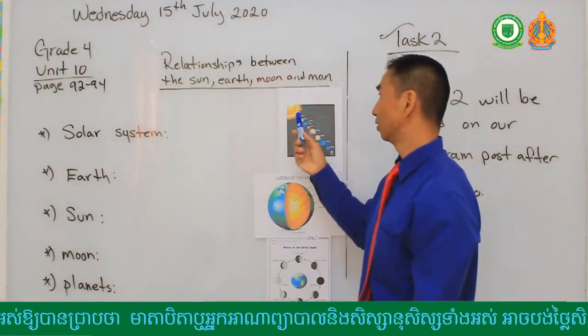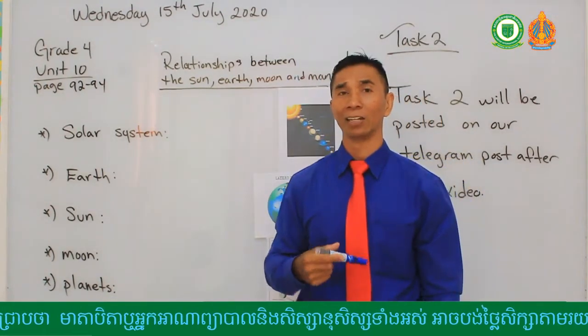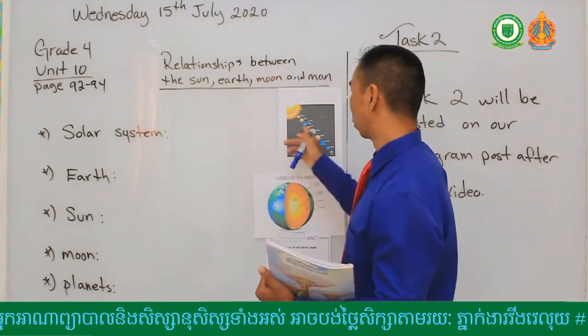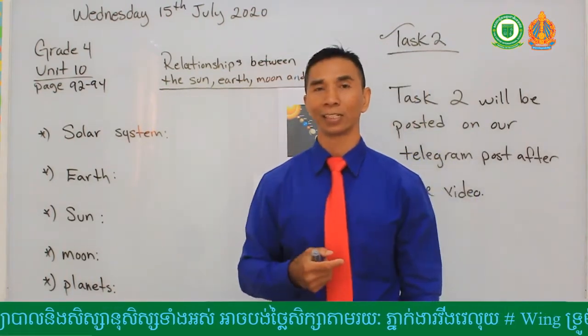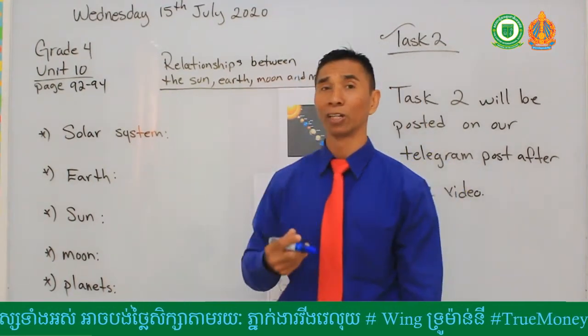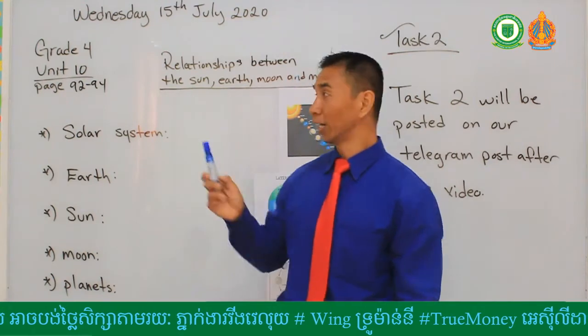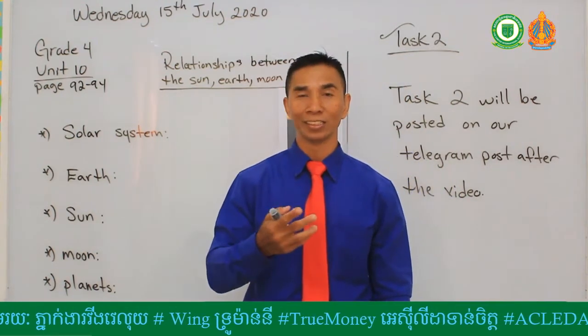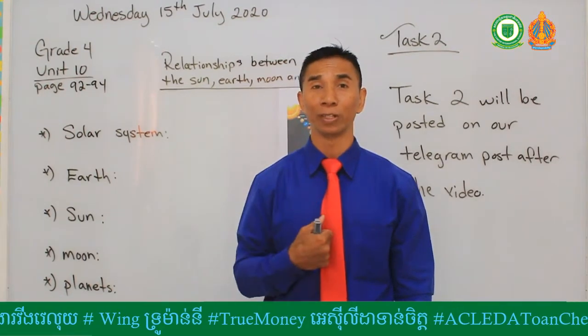Because without the sun, there will be no heat. And if there is no heat, there will be no rain, there will be no dry, and there will be darkness, like somebody said, darkness in all the planets. There will be no living things. For one, if there is no sun, then there is no oxygen. No oxygen means no air for us to breathe.